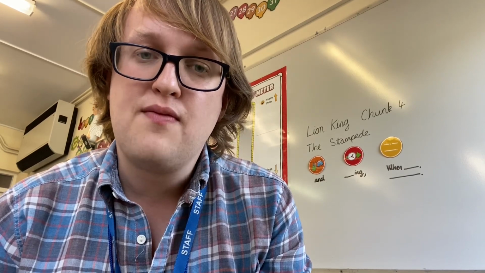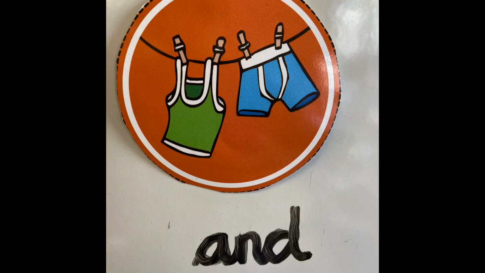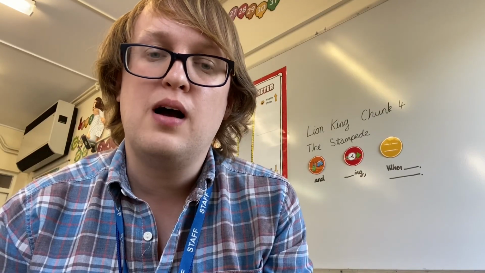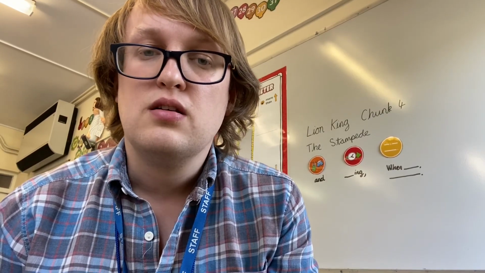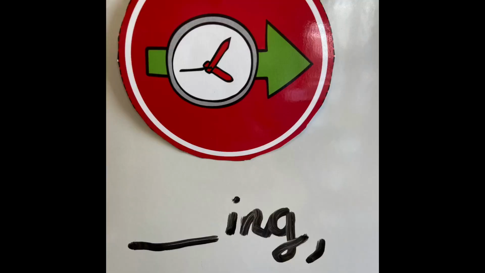In this paragraph, I have 3 targets for you. The first one is a basic symbol, and that is to use the word and. I want you to connect 2 ideas together using the word and. For example, you could talk about how the hyenas trigger a stampede and Simba is left in danger. My second target is a tricky one.